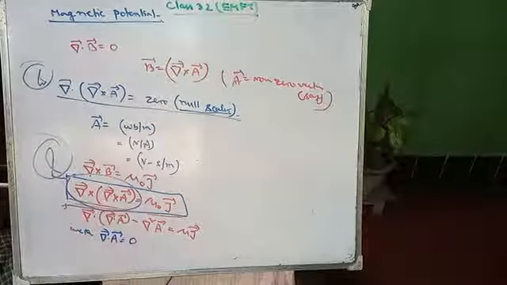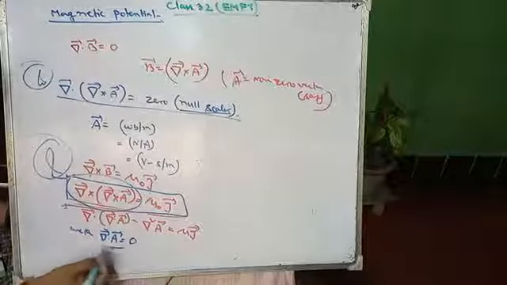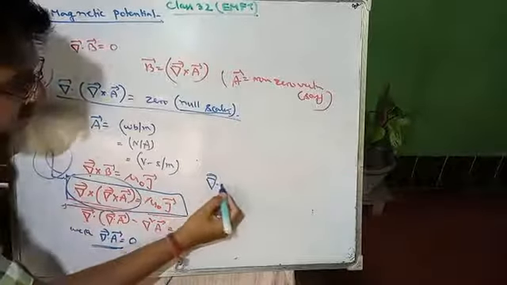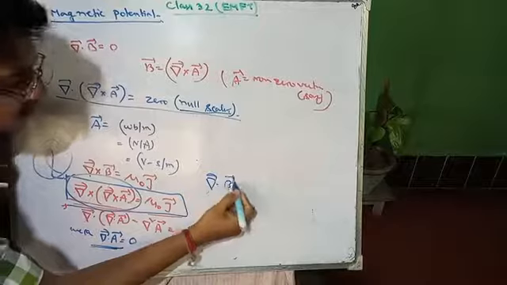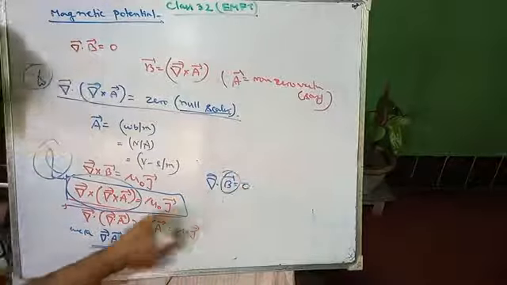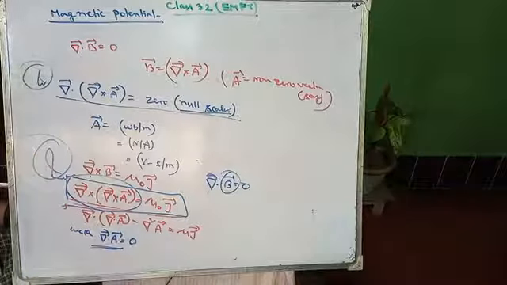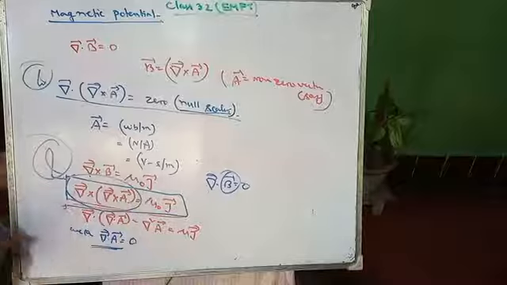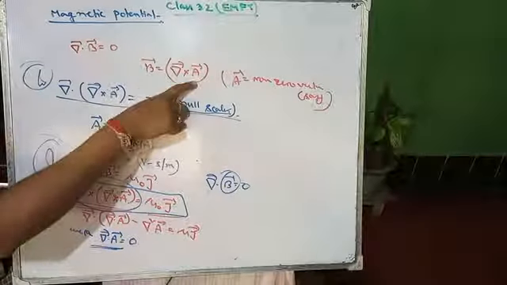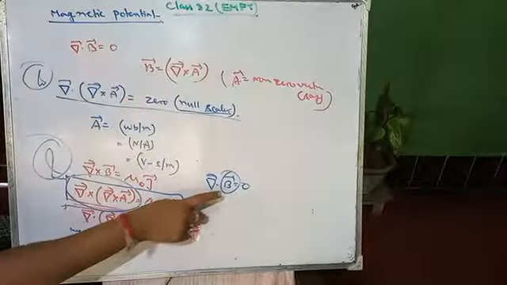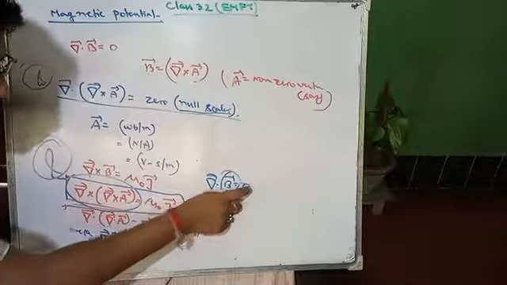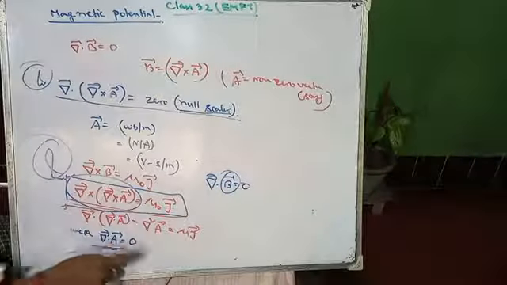Now write, we know divergence of A equals 0. Why? Because we know divergence of B equals 0. That's why we are taking B equals curl of A. A is a part of B, so divergence of B equals 0, then obviously divergence of A equals 0.